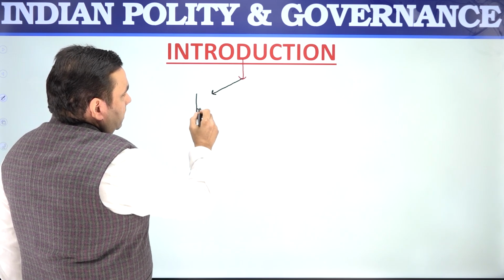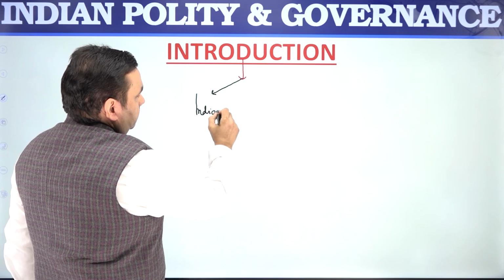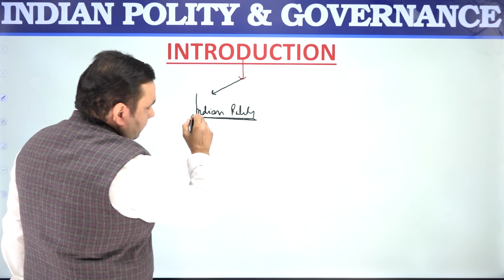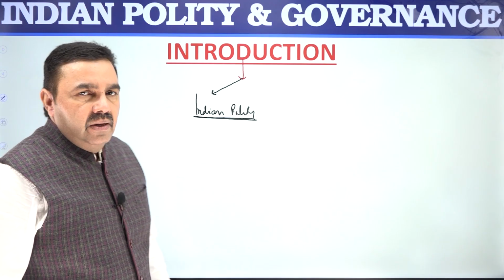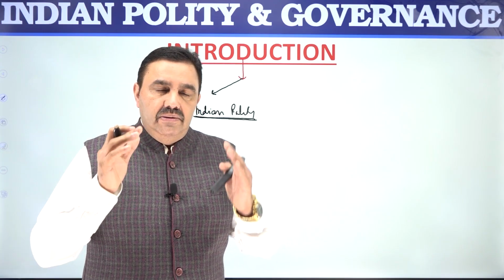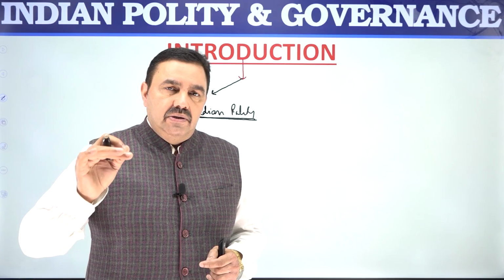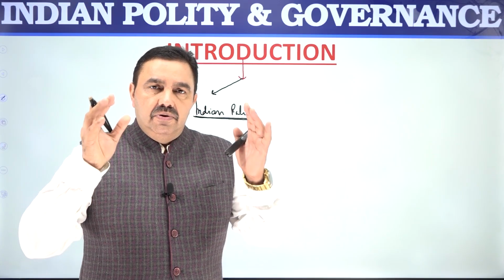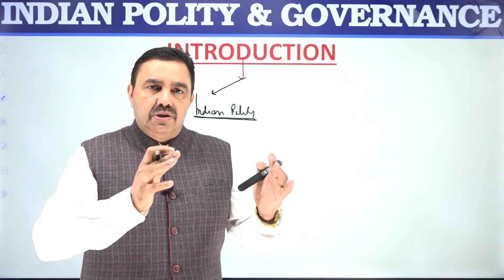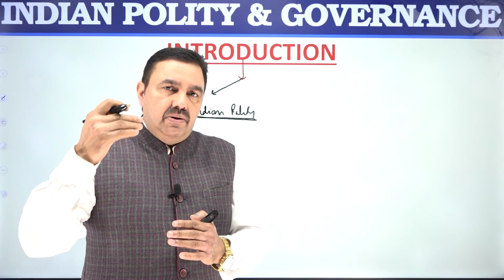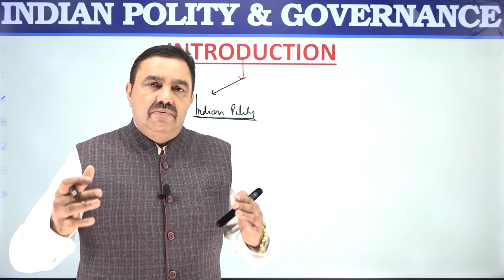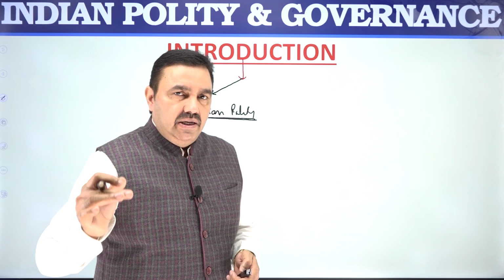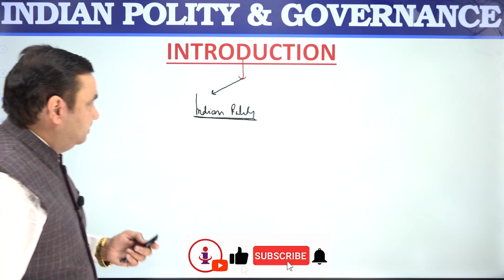Indian Polity and Governance is a very, very important section, because if you want to crack the prelims exam in your first attempt, if you want to score more than 100 marks in the prelims examination, then polity, governance, history, geography, environment, these segments have to be very good, because the remaining questions may be from economics, maybe from science and tech, and they are largely from current developments. So for polity, you have to pay special attention along with history, geography and environment.